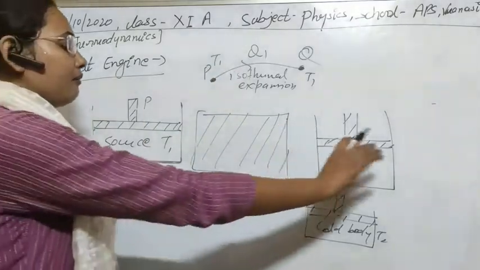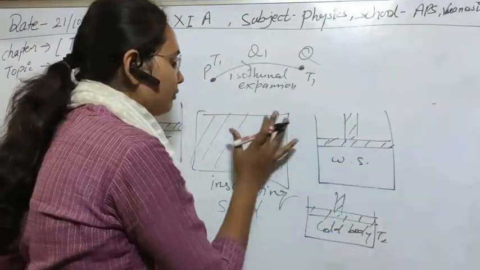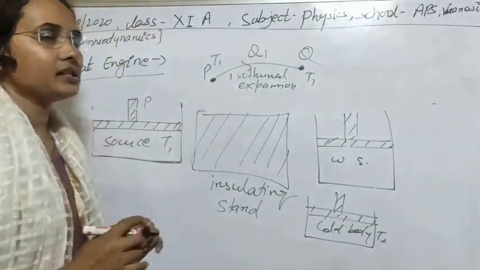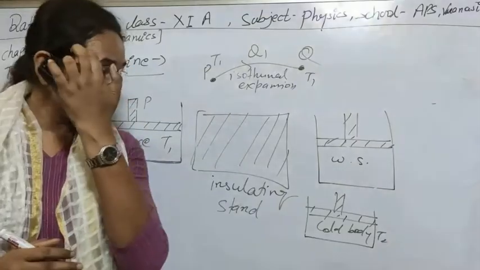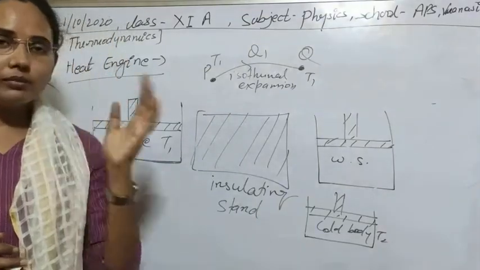Now we perform some work, and then we have to put this on the insulating stand. The insulating stand actually helps us to stop heat exchange with the body.